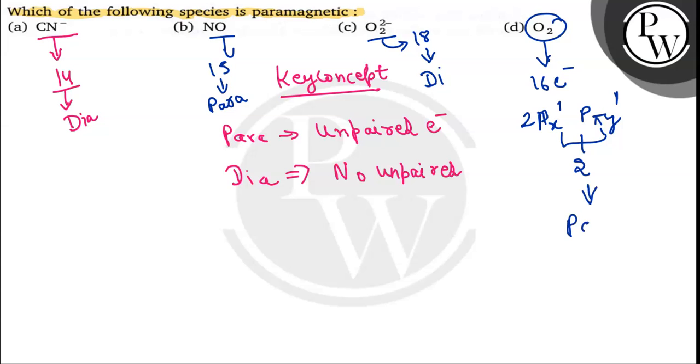So what we can say is, option A and D will show paramagnetic behavior. So which of the following species, not option A, sorry, which one is paramagnetic? Option B and option D would be the correct answer.